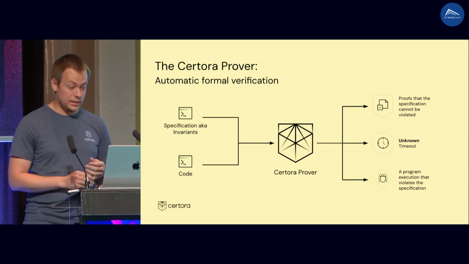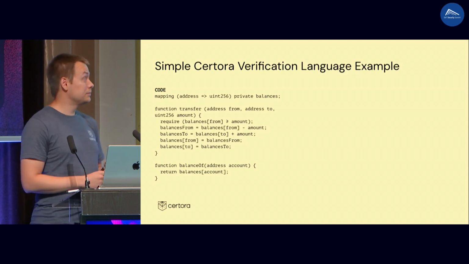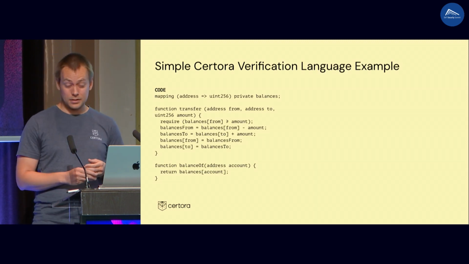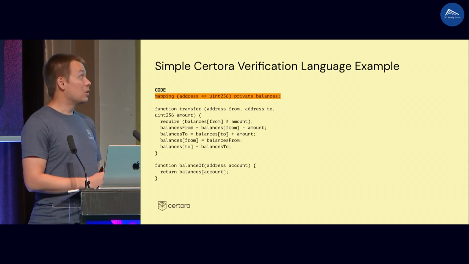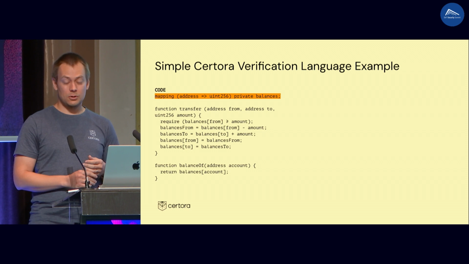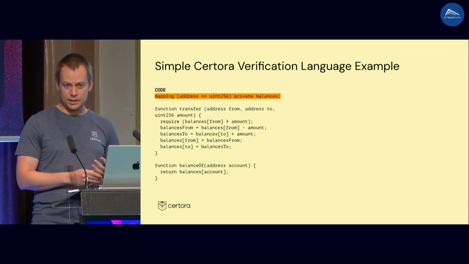So two things to explain now. How to write the specification and how does the tool work. So let me start with the specification. This is a simple Solidity smart contract example. There's a bug in this example. So let me just briefly explain this code. We have some mapping called balances. So this is basically storing the information about the balance of individual users of the smart contract.